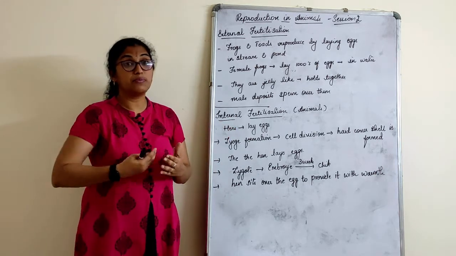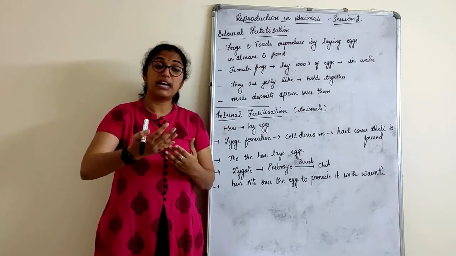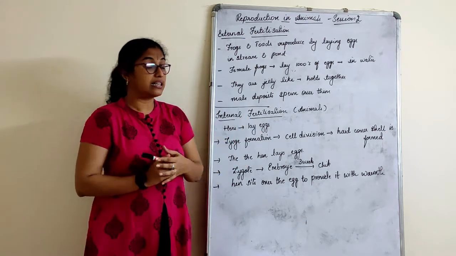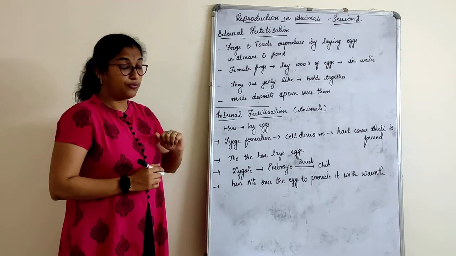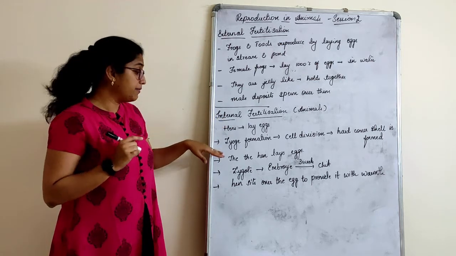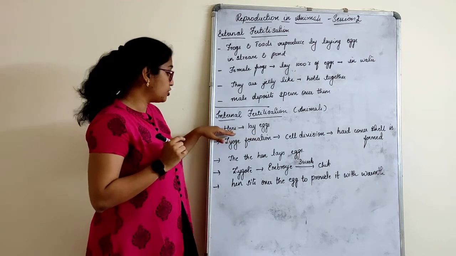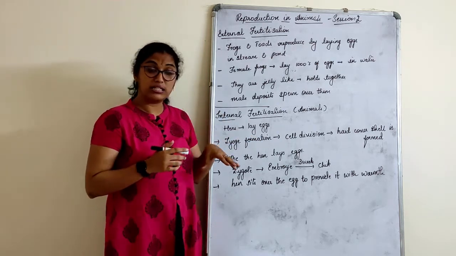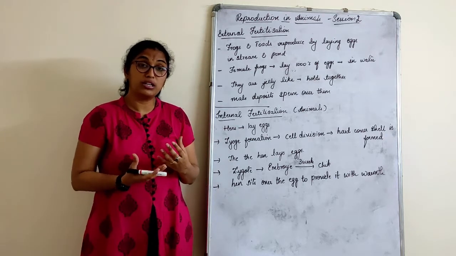Now, how does that process happen? Does the whole process happen externally or does part of the process happen internally? Let's understand. Hens lay eggs, we know that. Here, it is called internal fertilization. Why? Because the zygote formation is done. Now, how is this zygote formation done?